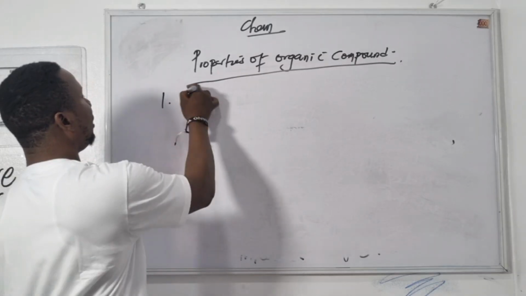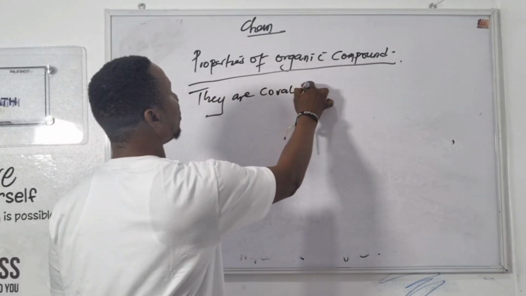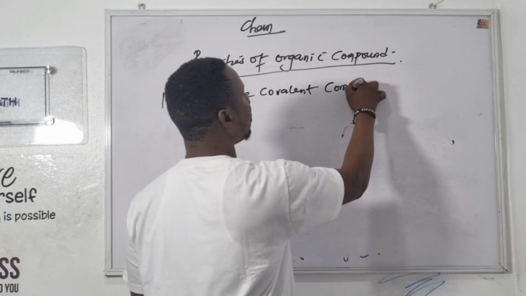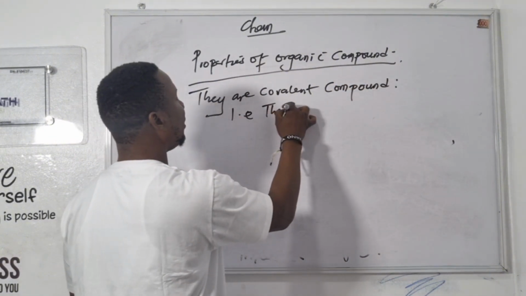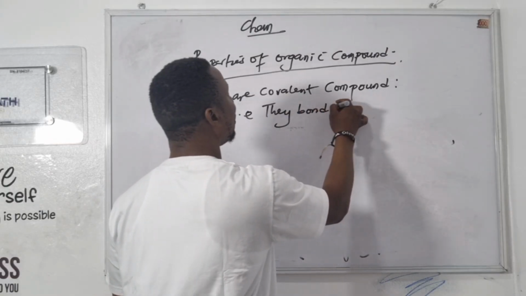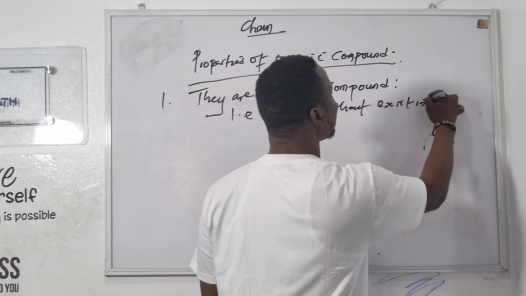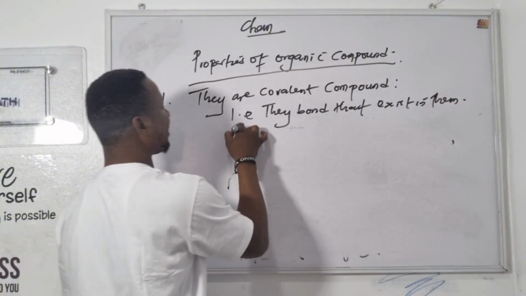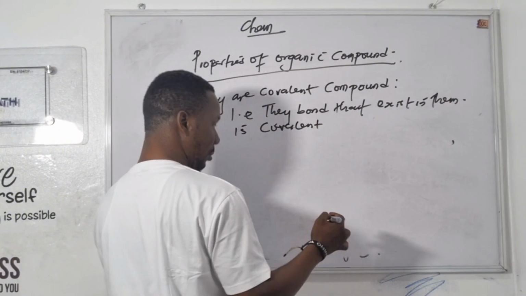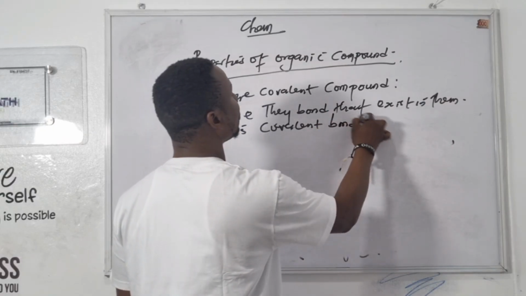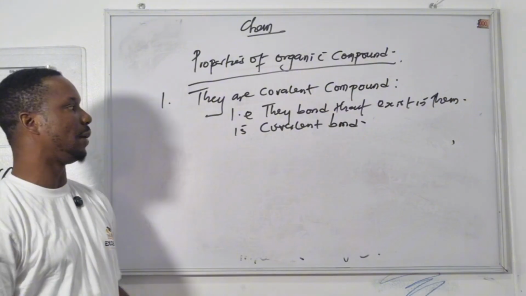Number one, they are covalent compounds. That is, the bond that exists in them is covalent bond. Take note. All organic compounds are covalent compounds.